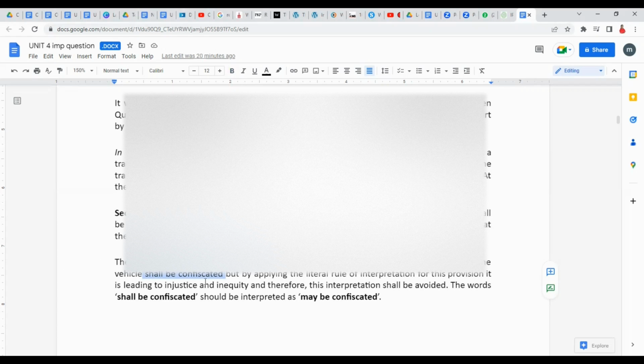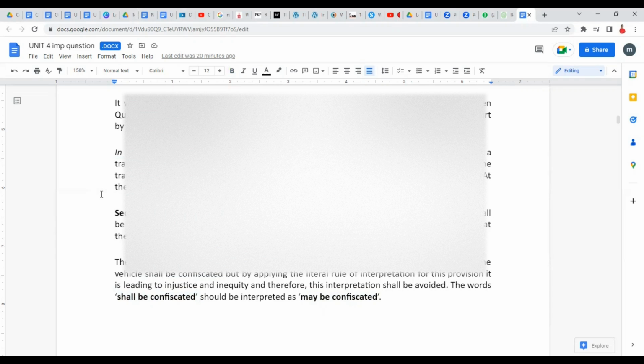So when we say shall be confiscated, that means it's not optional, it's mandatory. But when we say may be confiscated, that means it has the option. It may be, it may not be, depending on what the authorities decide. Right? So when we apply the literal meaning, that shall means not optional, it's not giving justice, because a transporting company would ideally not check what is inside the parcel, and the same is what they did.